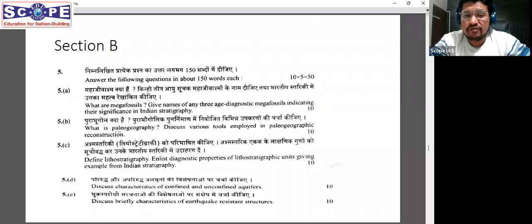Then paleogeography, what it is, of course, a very simple question. And tools employed in paleogeography. So we have studied the tools employed in paleogeographic reconstruction in general geology itself, whereby we know how we correlate different kinds of beds, different kinds of fossils, and there are a plethora of techniques which we have studied for paleogeographic reconstruction in our general geology section.